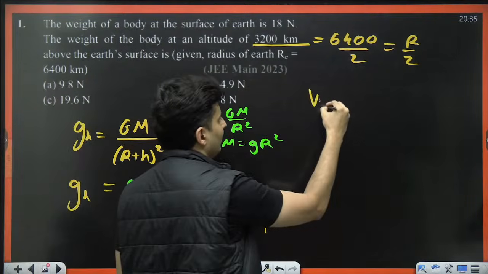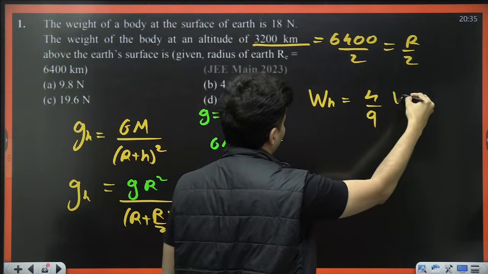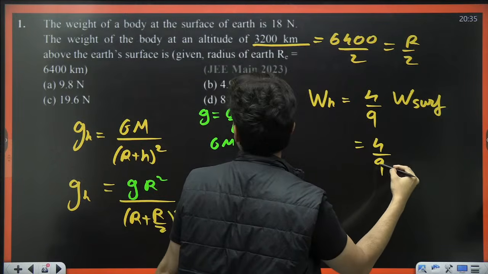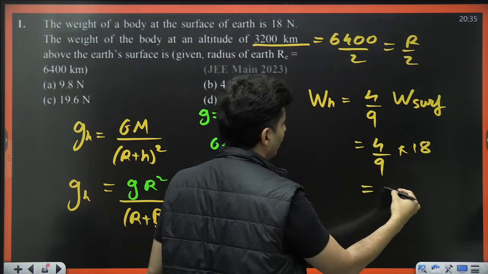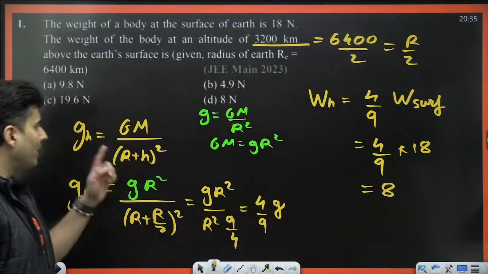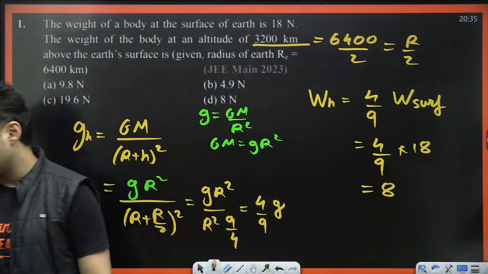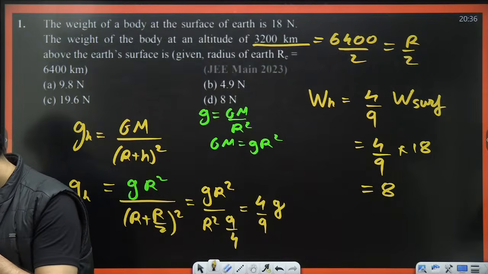That means the weight at height h will be 4 by 9 times the weight on the surface. What is the weight on the surface? 18 Newton. 18 by 9 is 2, 2 4s are 8. So the answer should be 8 Newton. D for IIT Delhi. D for IIT Delhi is the answer. How many of you wrote it? Yes. Yes.